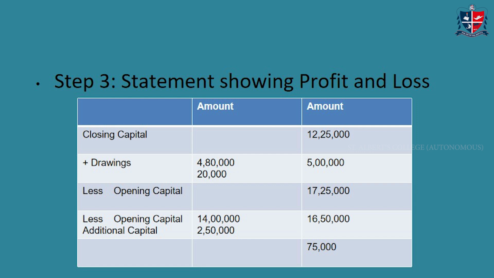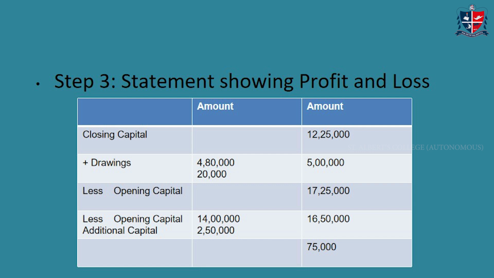Along with the closing capital, you will have the drawings. In the question, it is clearly given that 4,80,000 was used for personal purposes and 20,000 was taken as goods for personal purposes. So his drawing is 5 lakhs, less opening capital, which was also calculated in the first step, less additional capital.